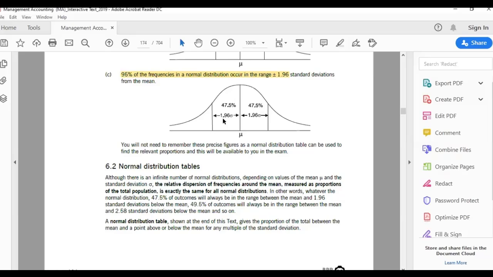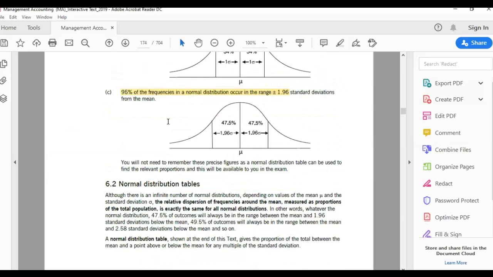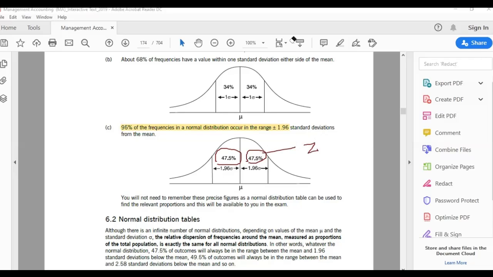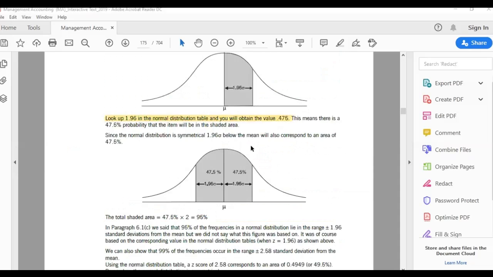Plus 1.96 and minus 1.96 has 95% of the values. They gave it here: 95% of the frequencies lie between plus minus 1.96. So this is plus 1.96, this is minus 1.96, and 47.5 here, 47.5 here. I asked you where do you get this number? You get this number from your Z table. This can be seen from the Z table. So let's see one more.